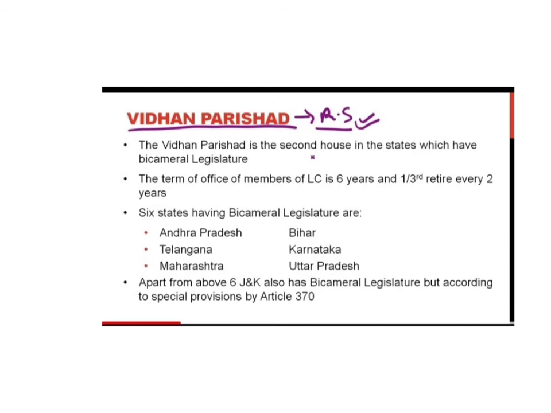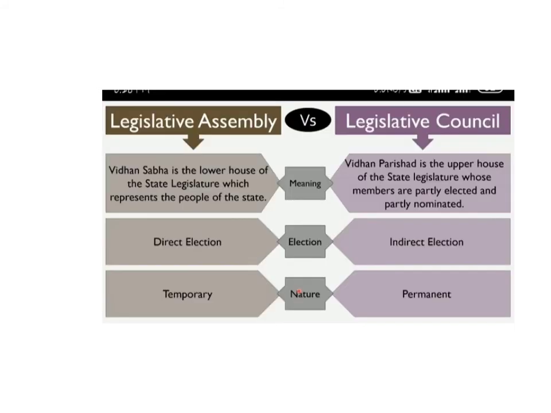So we can say that Andhra Pradesh, Telangana, Maharashtra, Bihar, Karnataka, Uttar Pradesh are the states which have bicameral legislature, or both the legislative assembly and legislative council. The term of the office of members of the legislative council is 6 years, and 1/3 retire every 2 years of this Vidhan Parishad. This is the second house in the states which have bicameral legislature.